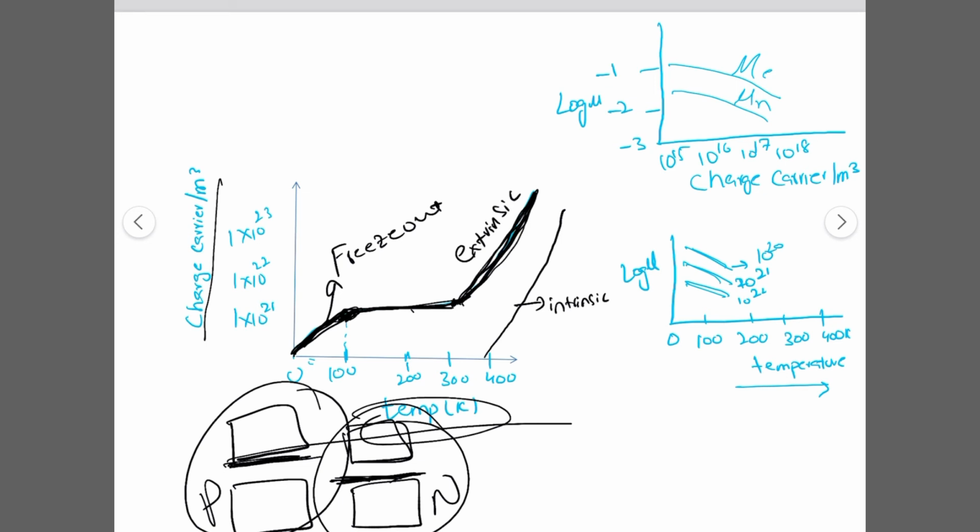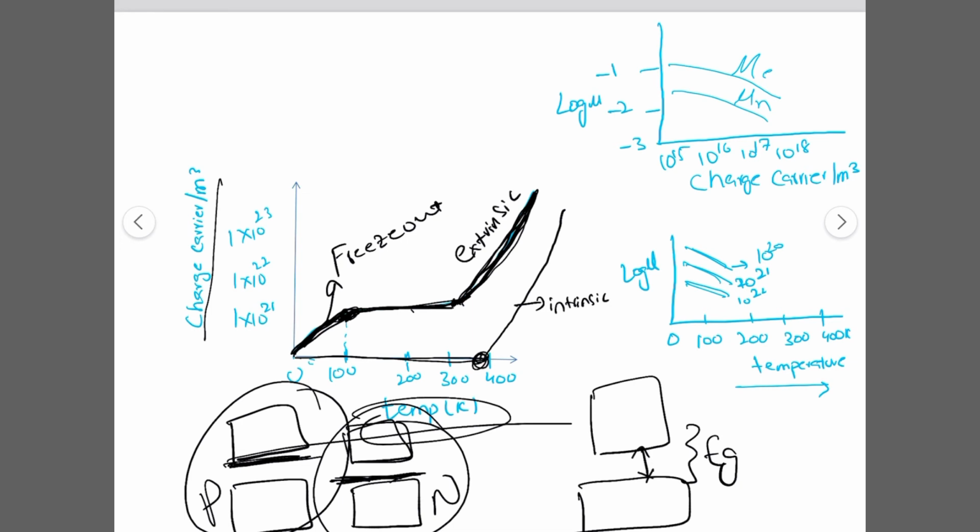At very high temperature, if we talk about the intrinsic semiconductors, we say that there is a very large band gap, more than in the extrinsic semiconductors. At low temperatures, the charge carriers will not respond, but when they cross a certain temperature, the transition will start. So this is how extrinsic and intrinsic semiconductors behave with the increase of temperature.